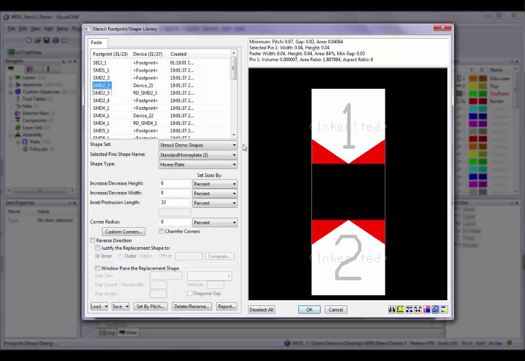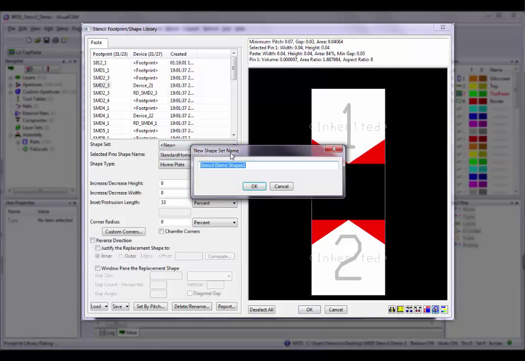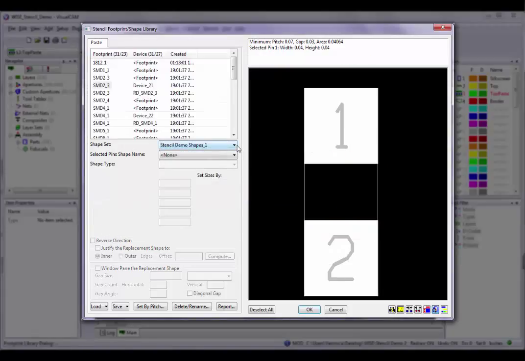Once the shape set is established, all subsequent settings lower down on the Paste tab are saved within that shape set. So here I'm going to drop down the list and choose the New option. When the new shape set name dialog box opens, I can either keep the default name provided by VisualCAM, or I can name the new shape set. When I click on the OK button, the new shape set name now appears in the list.